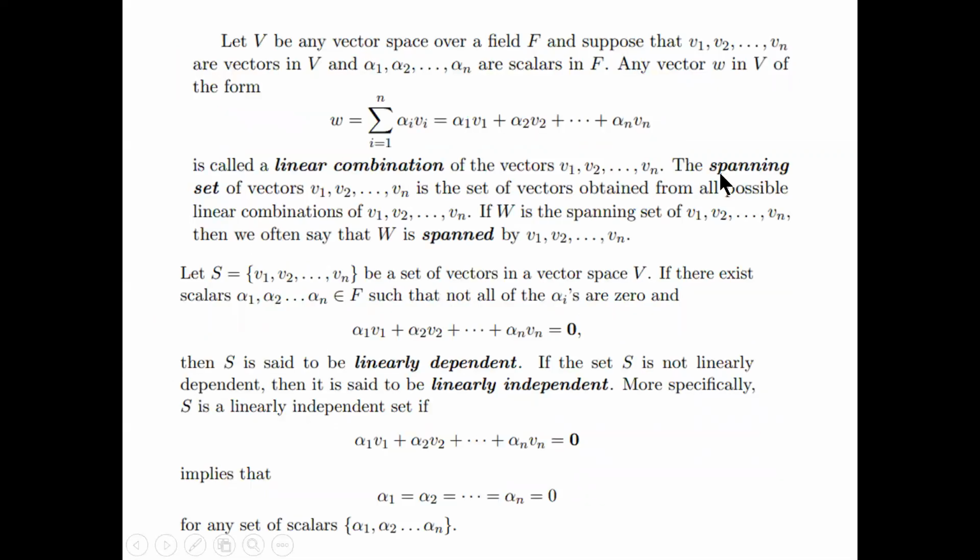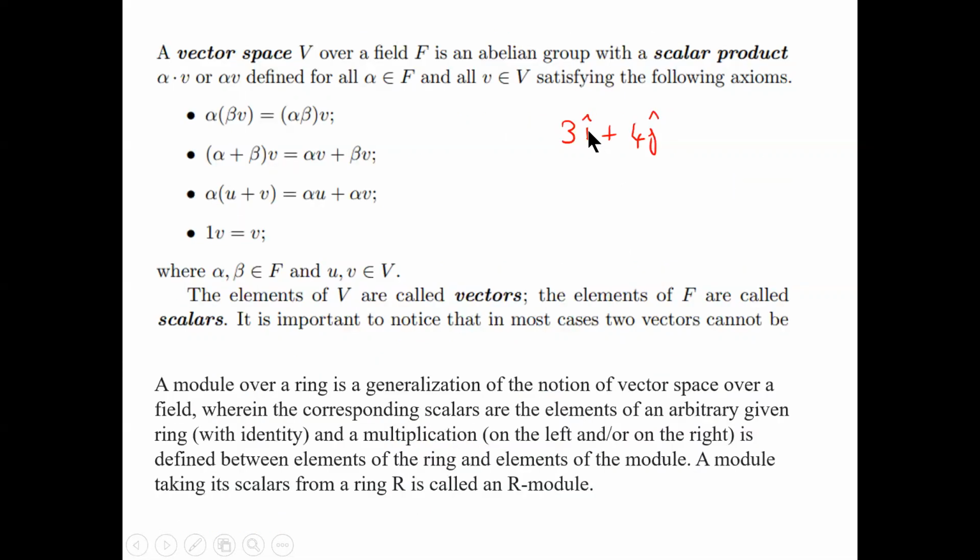So we know that i and j are linearly independent. What does linearly independent mean? You cannot write one in terms of the other, right? To span a two-dimensional space, you need both the x and y axes.